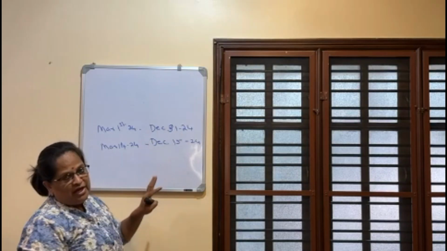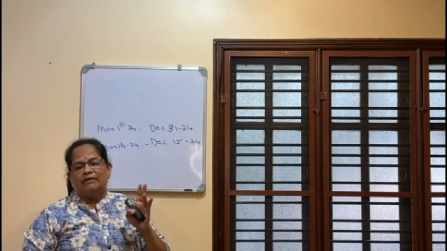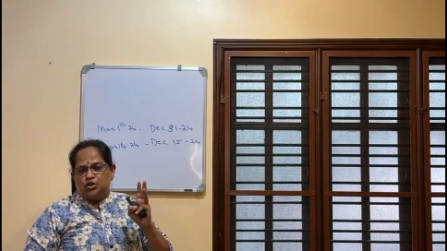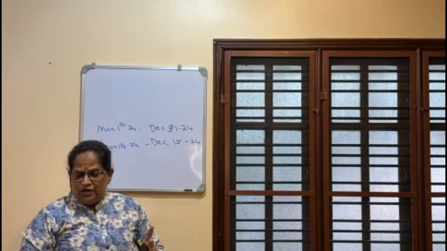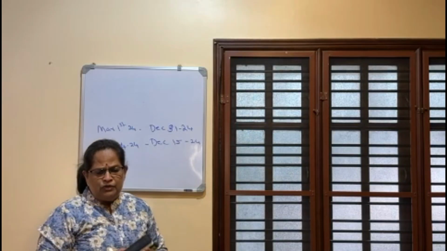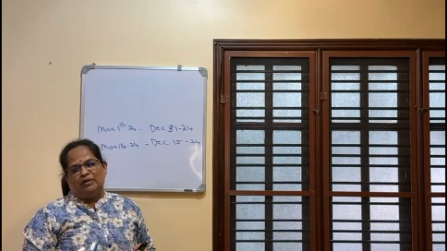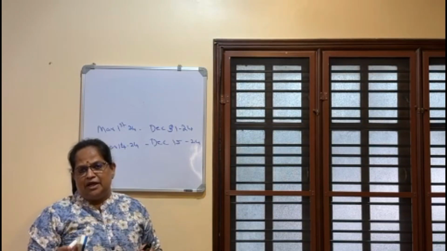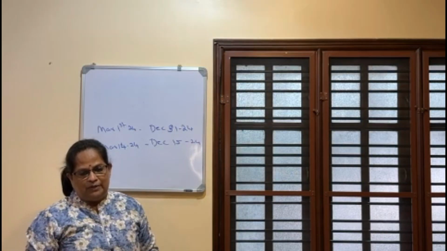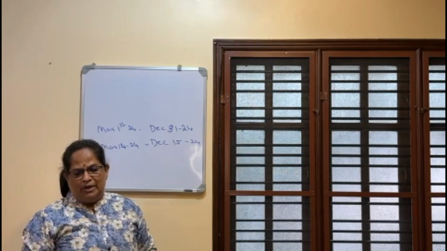So two types of retirement are possible. When you get a problem you have to see whether he is retiring at the end of the month or whether he is retiring in between the month. Both types of problems I have included. Two problems I will work out where he retires at the end of the month, and one where he retires in between the month. Now salary is equal to basic salary plus DA under the terms of employment, plus commission based on a fixed percentage of turnover, as applicable to government employees, meaning central government employees and state government employees.